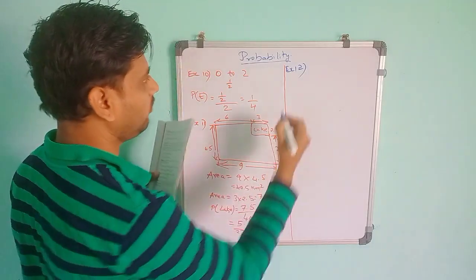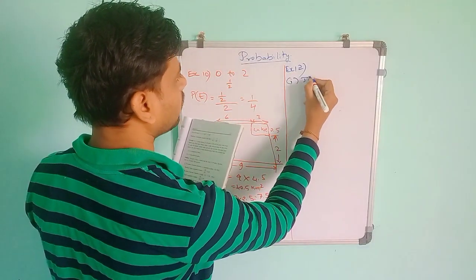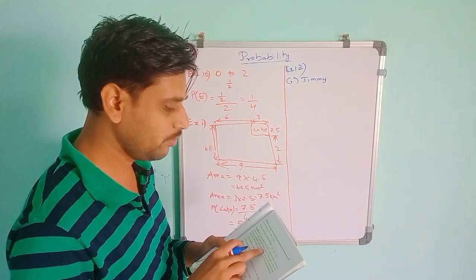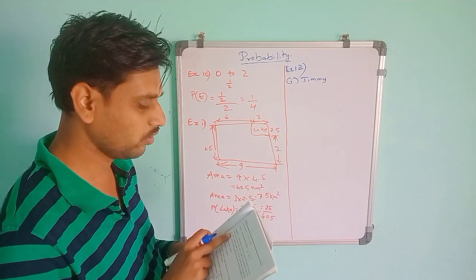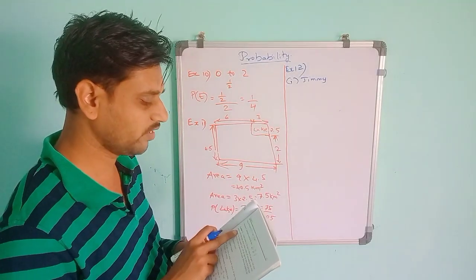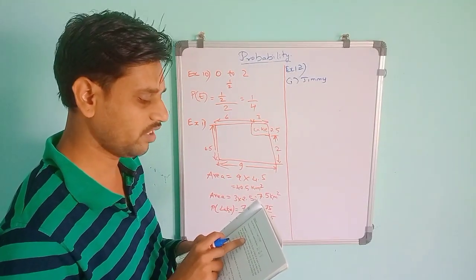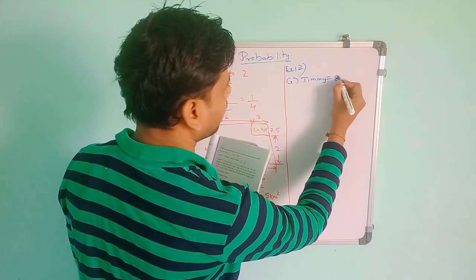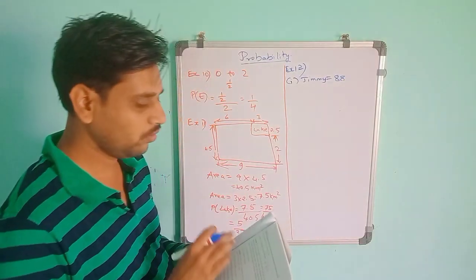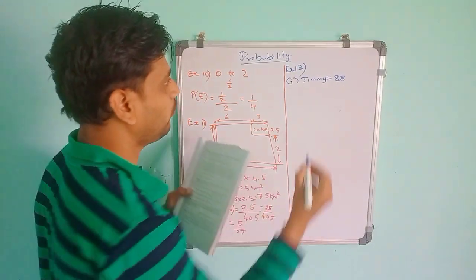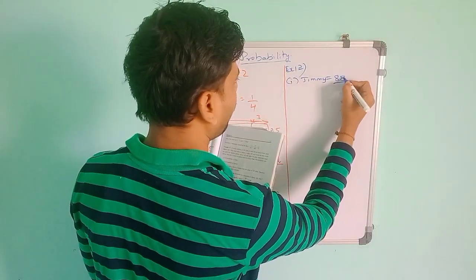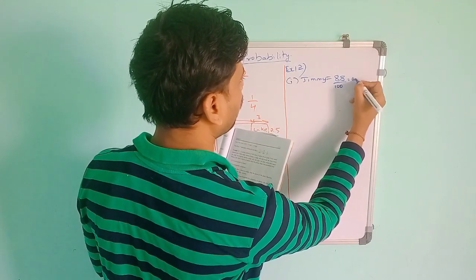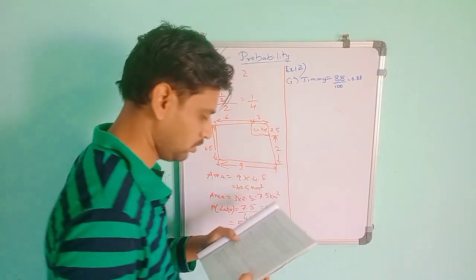First, Jimmy. According to the problem, Jimmy, a trader, will only accept the shirts which are good. The 8 with minor defects do not belong, and the 4 with major defects also do not belong. Only the good ones are taken, so the total will be 88. Then the whole is 100. So 88 is the number of favorable outcomes and 100 is the total number of possible outcomes. So it will be 0.88.